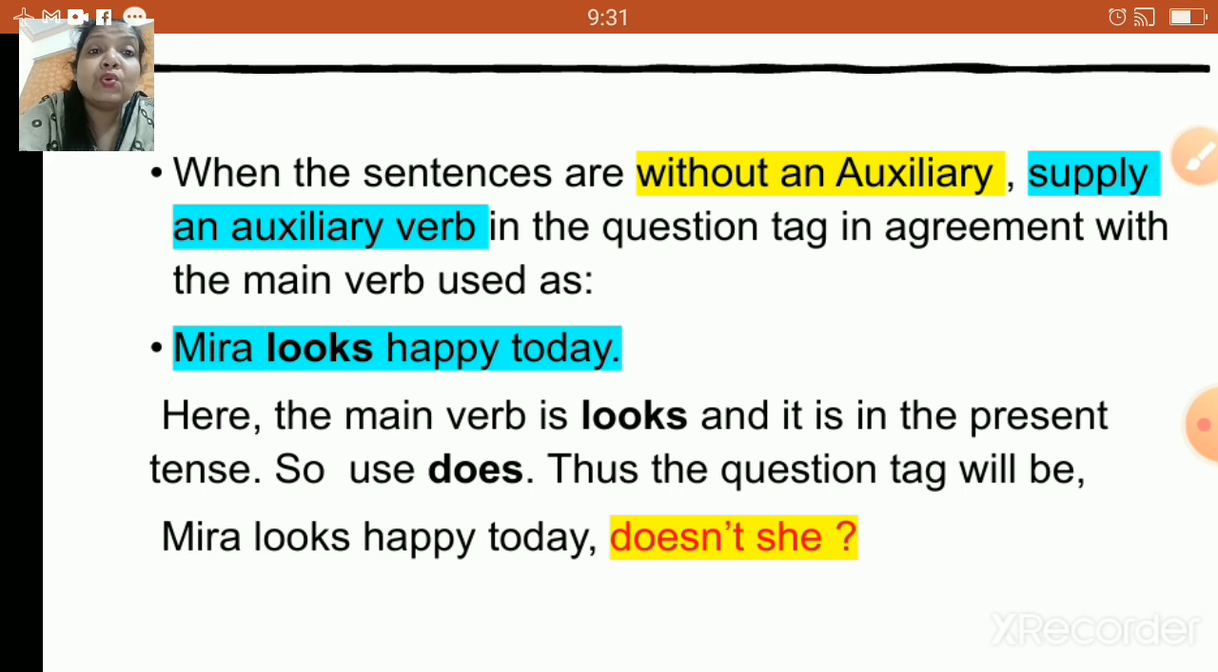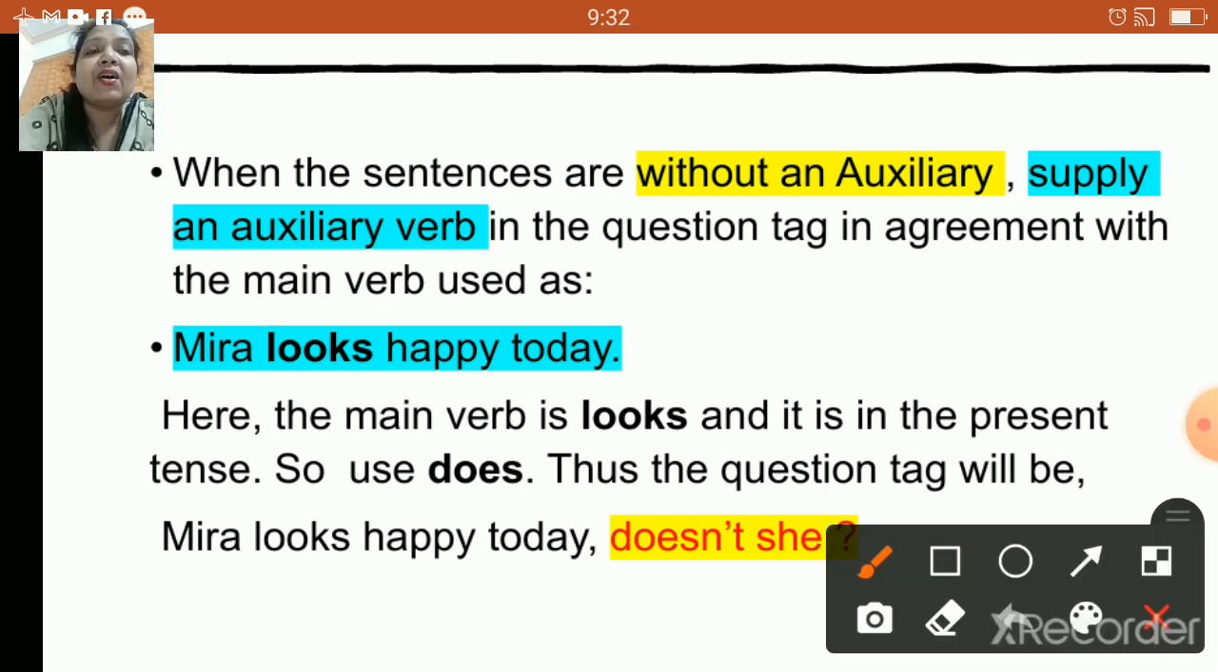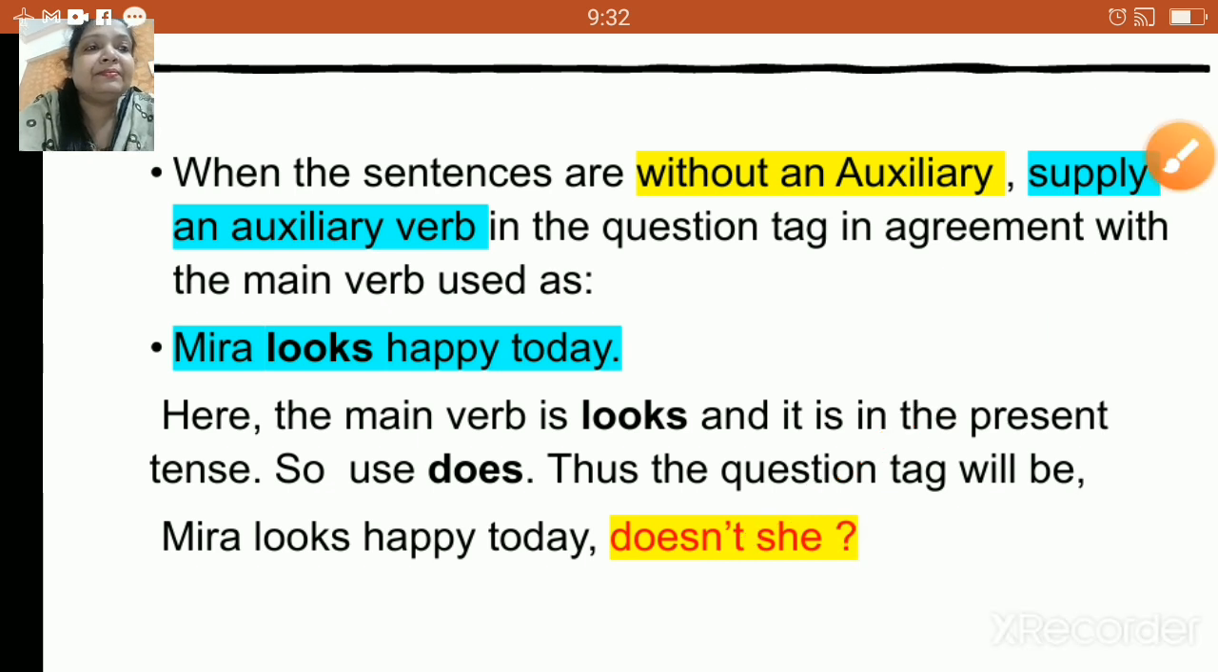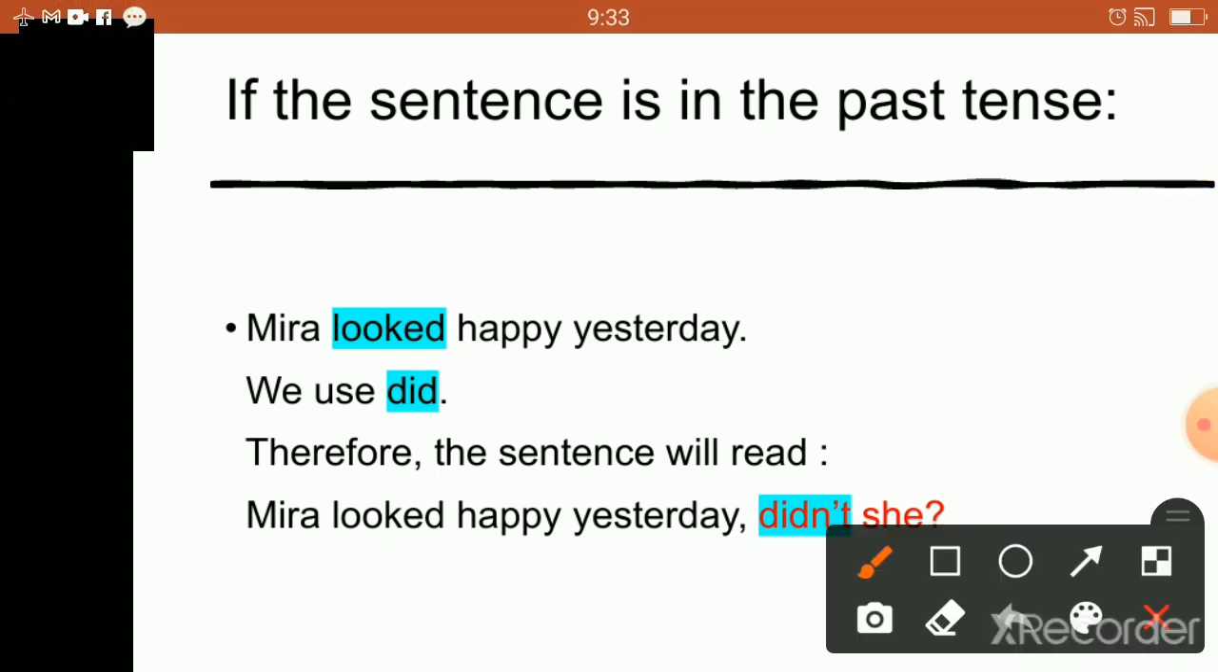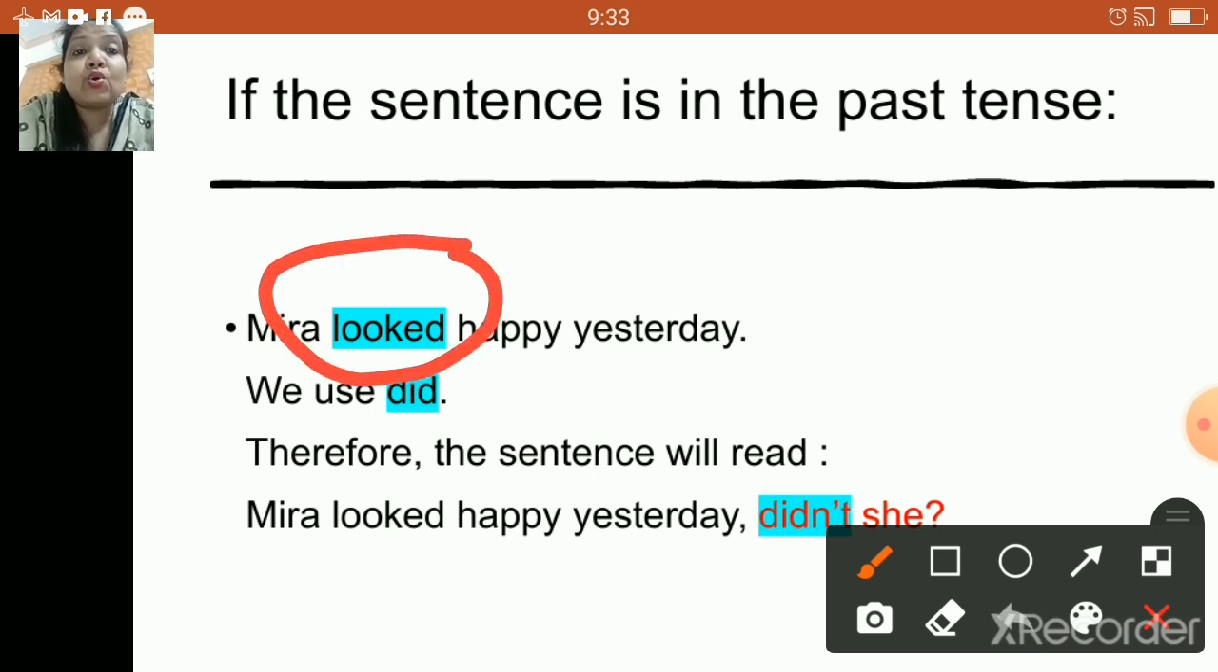Meera looks happy today, doesn't she? Right? So this is going to be your correct answer. Now, children, what if your sentence is in a past tense? Let us take one example. Meera looked happy yesterday. Looked over here is a verb, children, and looked is a past tense, right? This particular action was done in the past tense.